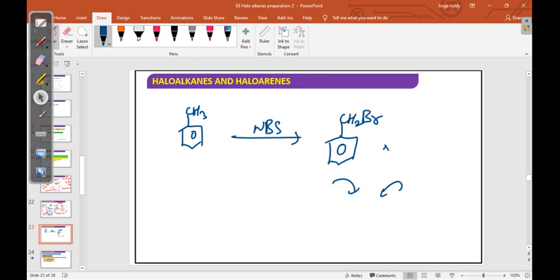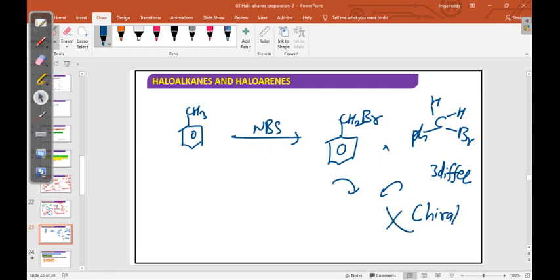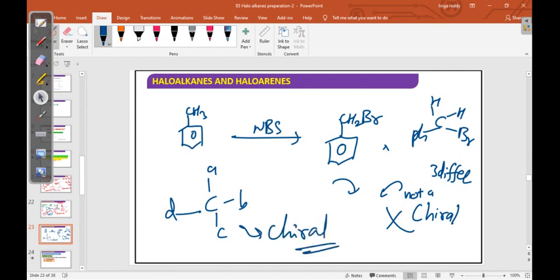Why? Because this carbon has 2 hydrogens, 1 bromine and 1 phenyl ring. So only 3 different groups are there. So it is not a chiral carbon. For chirality, all 4 different groups should be present, A, B, C, D. Then this type of carbon is called a chiral carbon. Okay, next.